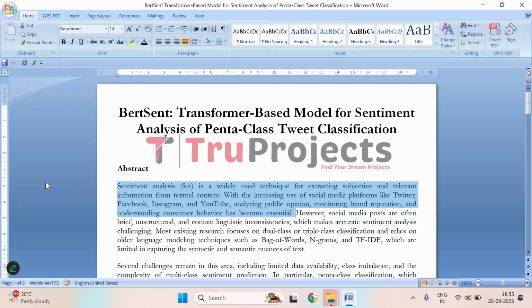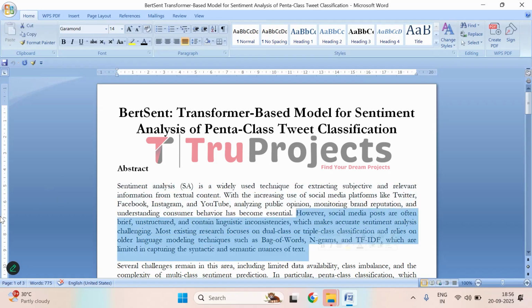Sentiment analysis, or SA, is basically a way to understand people's opinions, feelings, or emotions from text. With the huge popularity of social media platforms like Twitter, Facebook, Instagram, and YouTube, there is a lot of information available about what people think or feel about products, services, or even events. Businesses and organizations use this kind of analysis to monitor their reputation, understand customer preferences, and make informed decisions.